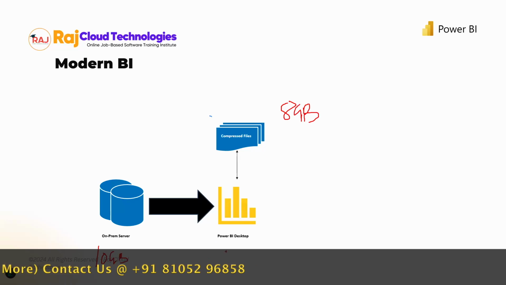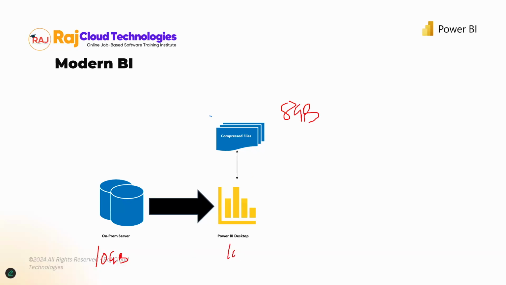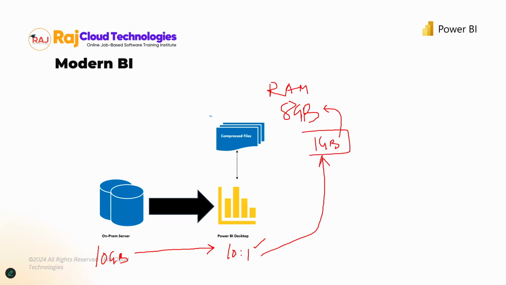Assuming this is a compressed version of the file with a compression ratio of 10:1. What does that mean? If I'm sending 10 GB of information, that 10 GB can be converted into 1 GB, and that 1 GB is what gets stored in our RAM, random access memory, correct? Now, can 1 GB be stored in 8 GB of RAM? Yes, it is very much possible.